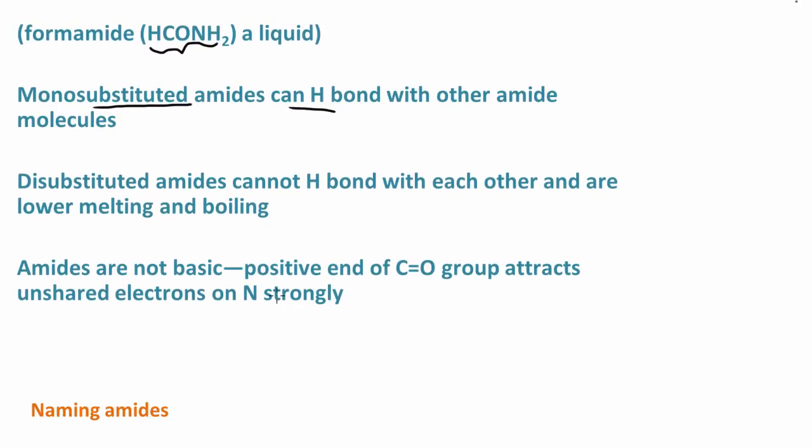Now, a disubstituted amide, on the other hand, cannot hydrogen bond with another disubstituted amide, okay? And let's take a look at this. So we have this, okay? So here we have two R groups. So we don't have a hydrogen here bonded to a nitrogen, okay? So that'd be disubstituted. So we refer to amides as being non-substituted, monosubstituted, or disubstituted.